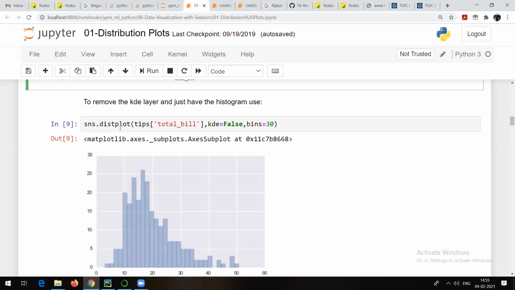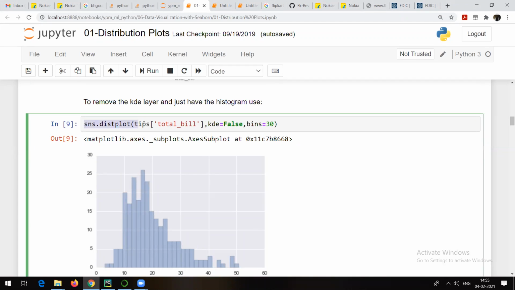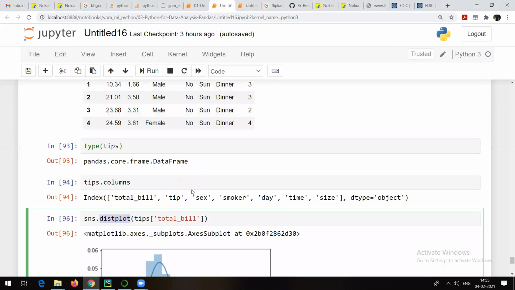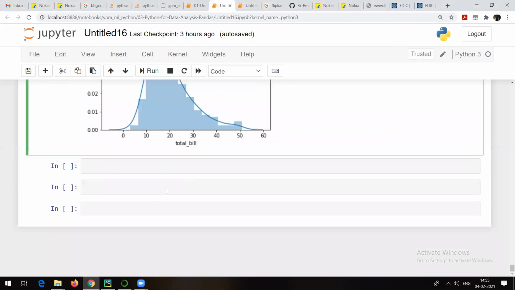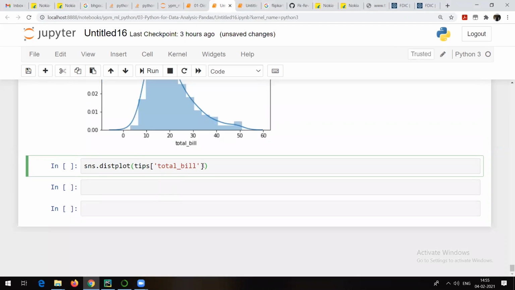So here there are different options actually. With the help of Python, we have a lot of options available. For example, let me show it to you. What we have done here is we just directly plotted the graph. So what I can do is go further and explore it more.